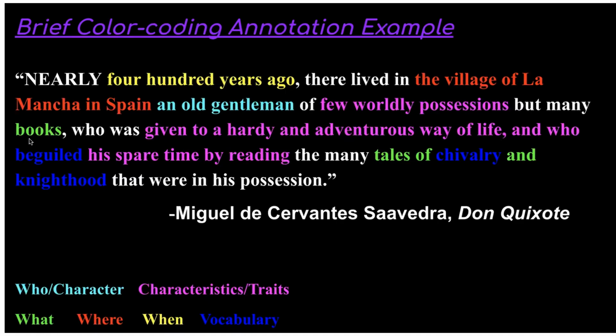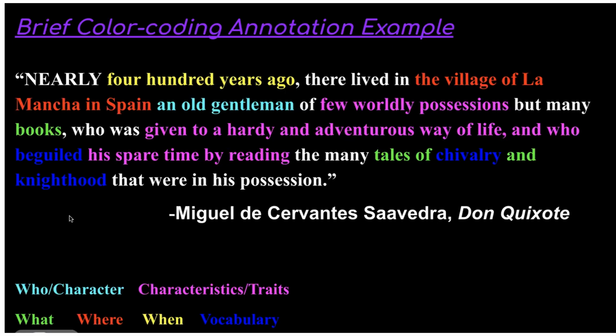Anyhow, let's take a look at this excerpt. This is about one sentence, the first sentence of the entire novel, and look how much information we can get out of it. Here's my annotation system. I have the basic default: who, what, when, where, why. I have vocabulary. I have characteristics and traits and character, who, because this is a work of fiction and I want to build a character profile. So you can add different things to your annotation system based on what you're annotating for and what your goals and your purpose actually are.